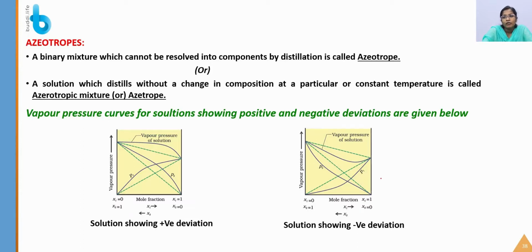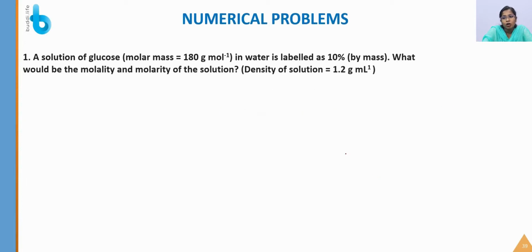Now we are done with the theory part. Now we will solve some problems based on this. The first question: a solution of glucose having molar mass 180 gram per mole in water is labeled as 10% by mass. What would be the molality and molarity of the solution? Density of the solution is given. In a solution, the solute will be named as the second component B and the solvent will be named as the first component A.